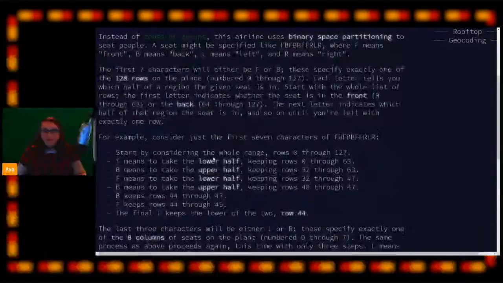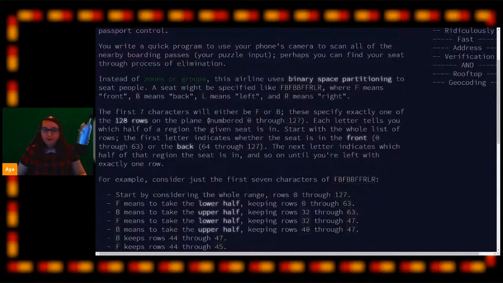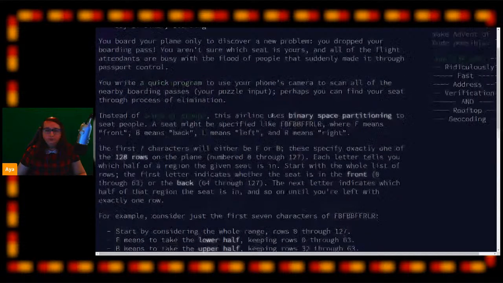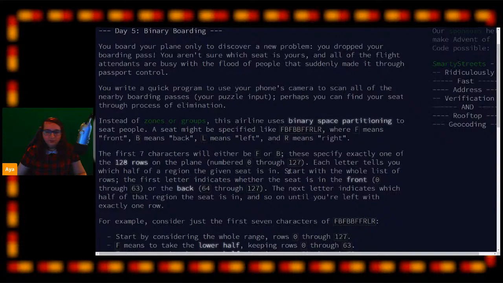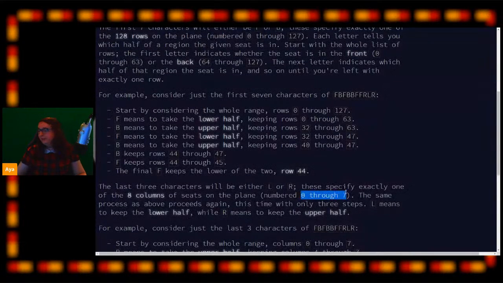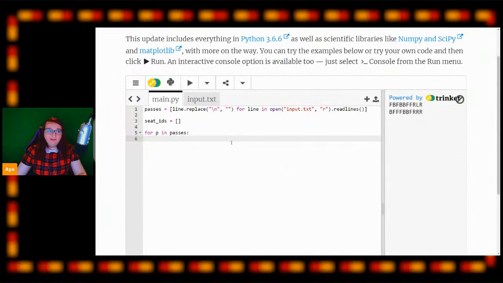Now, our exercise tells us here that our rows are numbered 0 through 127, and our columns are numbered 0 through 7. I'm struggling to find it now. Yeah, so we have 128 rows and 8 columns is how many seats we have here.